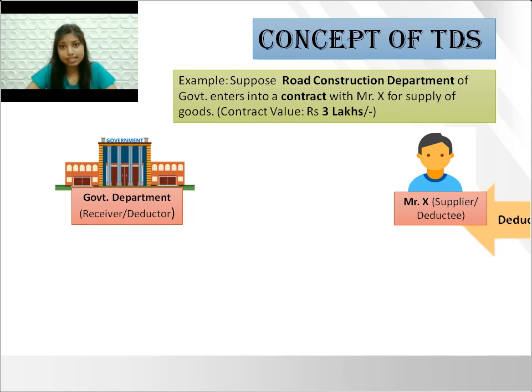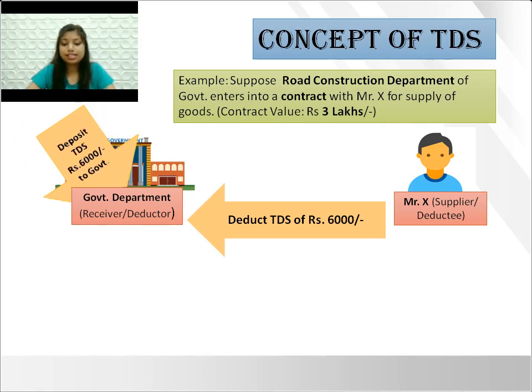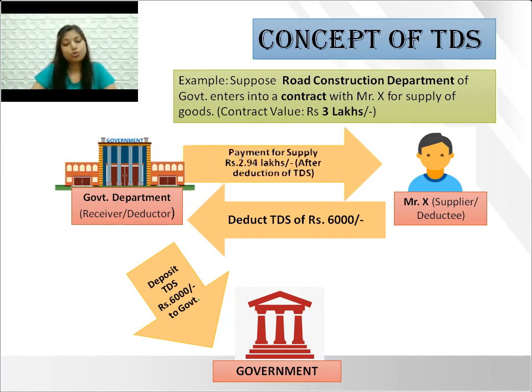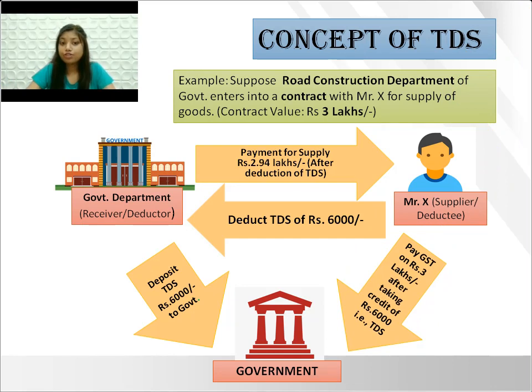Now in our present example, the Road Construction Department has to deduct TDS, say Rs 6,000 and deposit it to government and pay the net amount of Rs 2,94,000 to X. Afterwards, when Mr. X will file his return, he is liable to pay tax on Rs 3 lakhs after taking credit of Rs 6,000 which was deposited by the deductor.